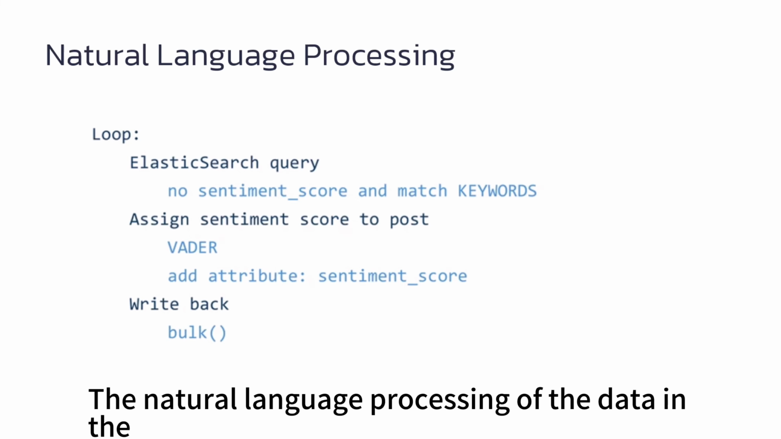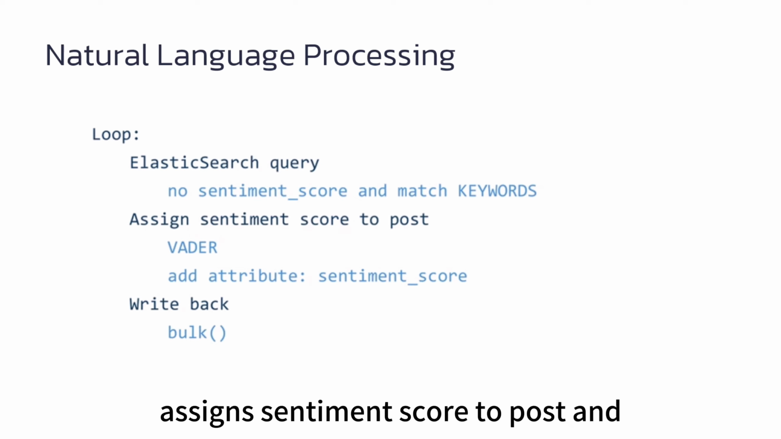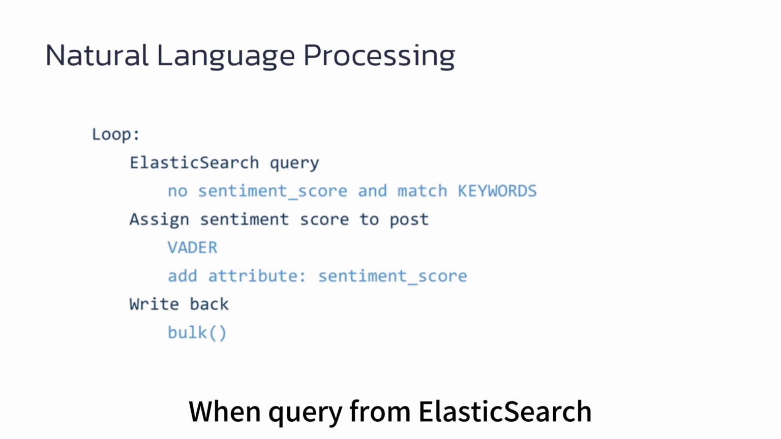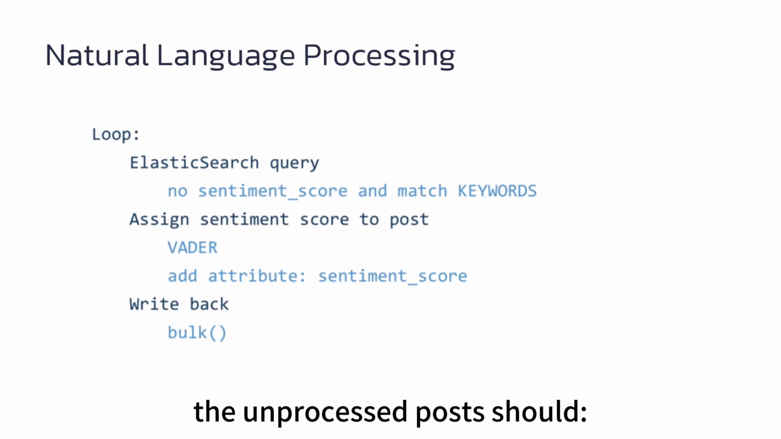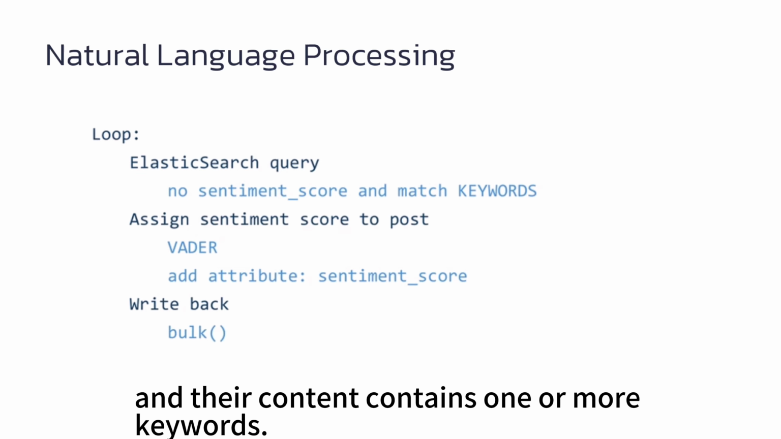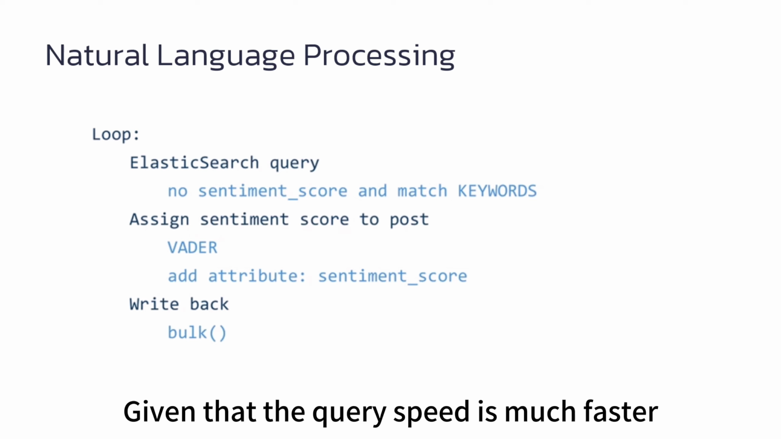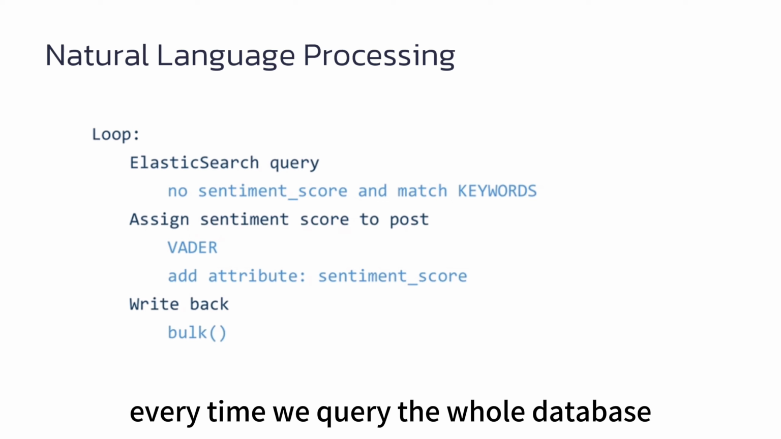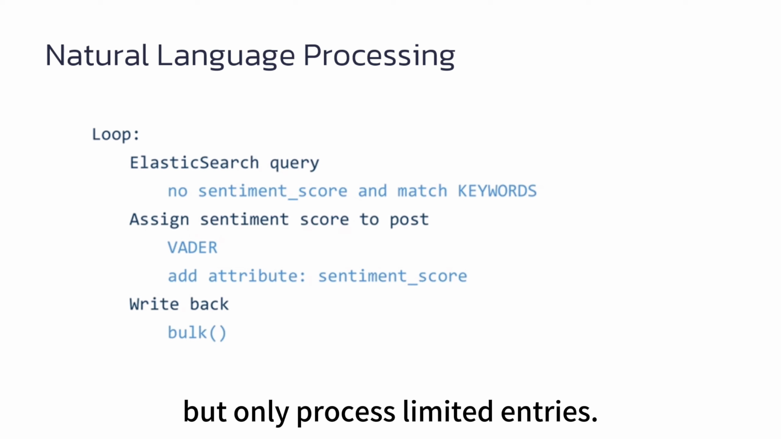The natural language processing of the data in the Elastic database is run through a Python program in the backend. Its main component is a loop. The loop performs an Elasticsearch query, assigns a sentiment score to each post, and then writes back to Elasticsearch. When queried from Elasticsearch, the unprocessed posts should not contain the sentiment score attribute, and their content contains one or more keywords. Given that the query speed is much faster than the processing speed, every time we query the whole database, but only process limited entries.